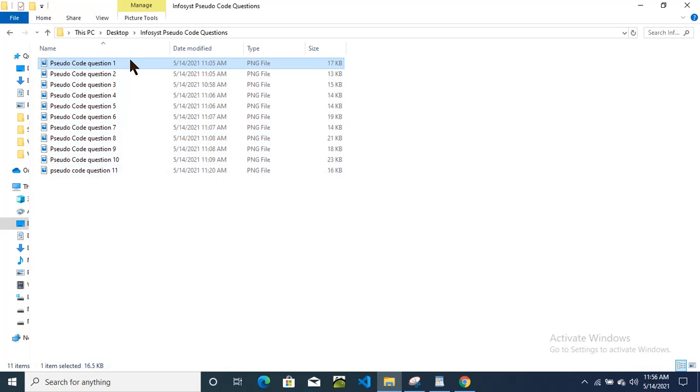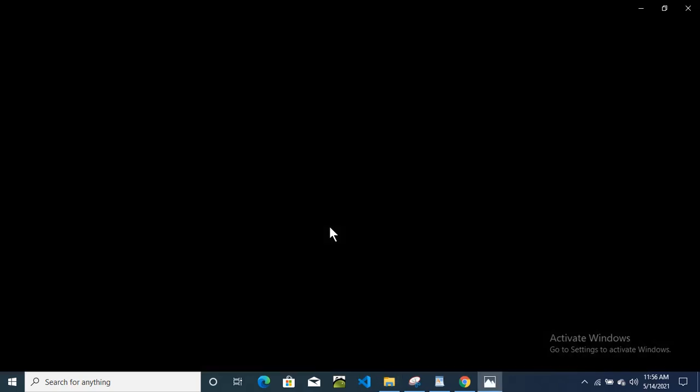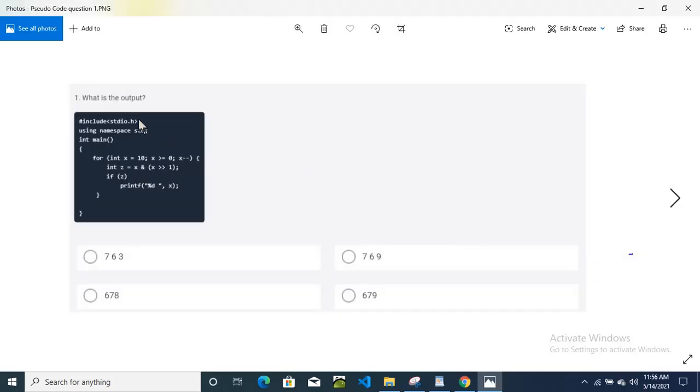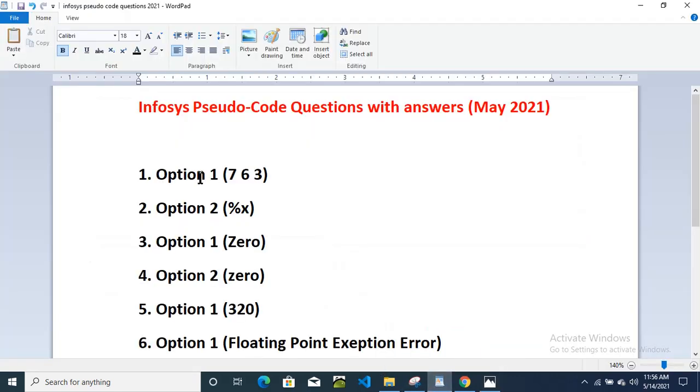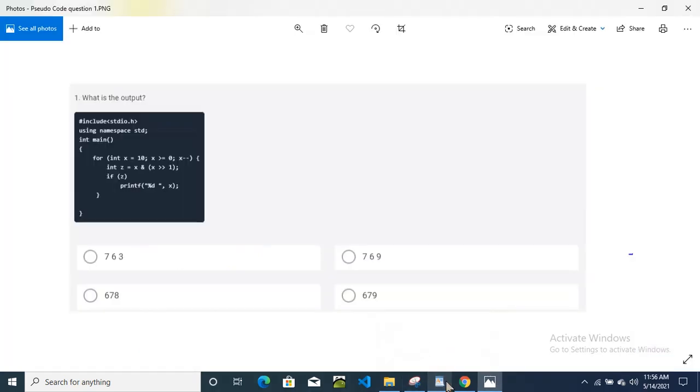Pseudo code question 1 we will check. Okay, so this one is the first question. You can pause this video and note down this question, or if you want these screenshots, then comment below your mail id. I will provide this screenshot to your mail id directly with answers as well, questions as well as answers. So no worry about that.